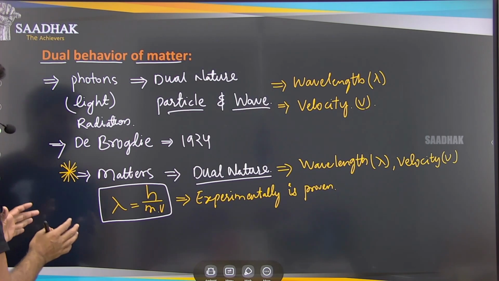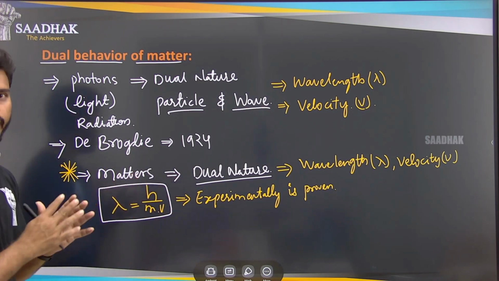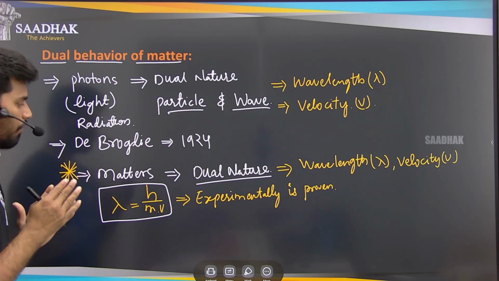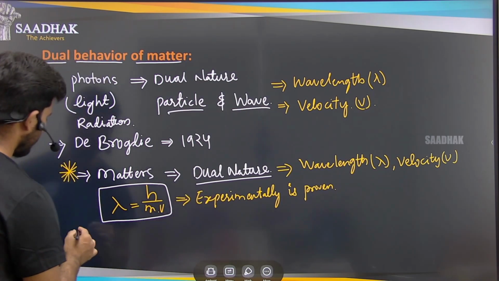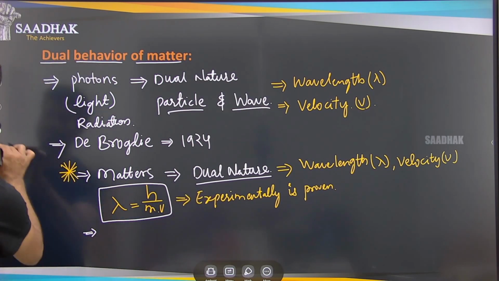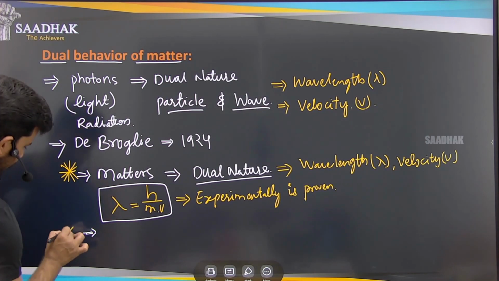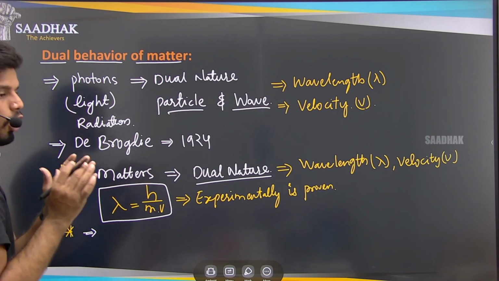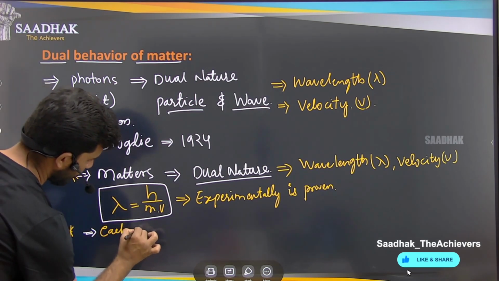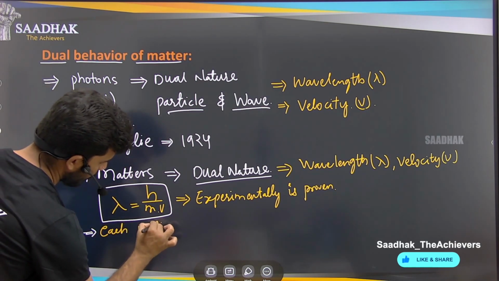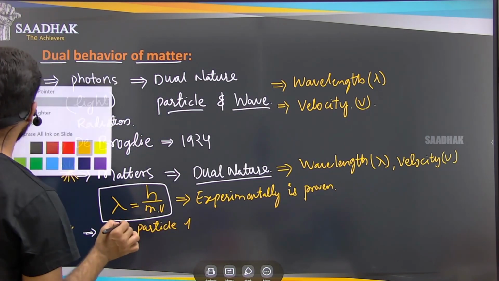We know that if any object is in motion, it will have a wave. So whatever the object that we are saying, he gave the conclusions, or we say the important points, that is, first one is each and every object, each and every particle, each particle which is in motion, has a wave.